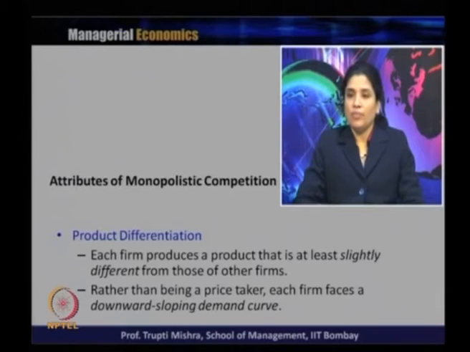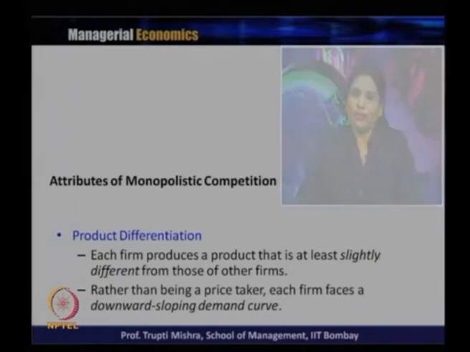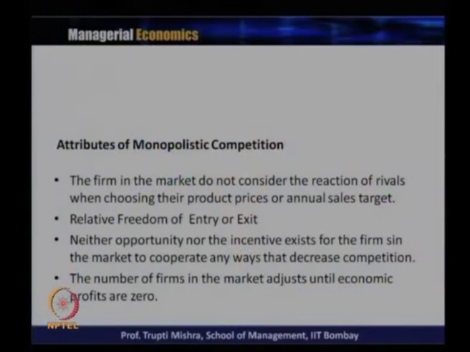Each firm produces a product that is at least slightly different from those of other firms, and we will discuss on what basis the product has to be different from the others. They are not price takers. Each firm follows a downward sloping demand curve, so whenever they have to increase the output, they have to reduce the price. The firms in the market do not consider the reaction of the rivals when choosing their product price or annual sales target.